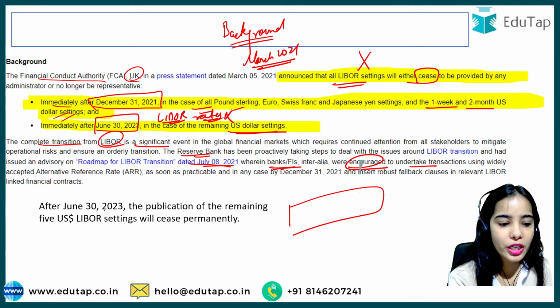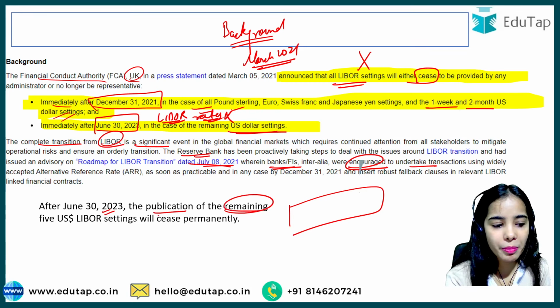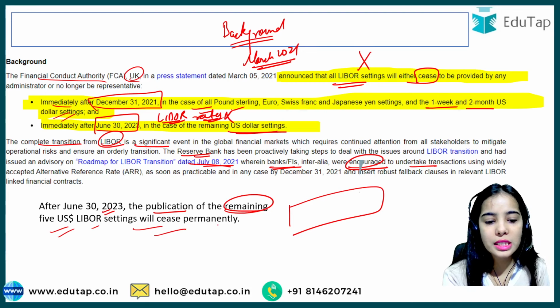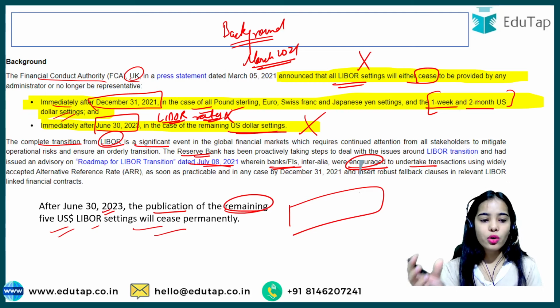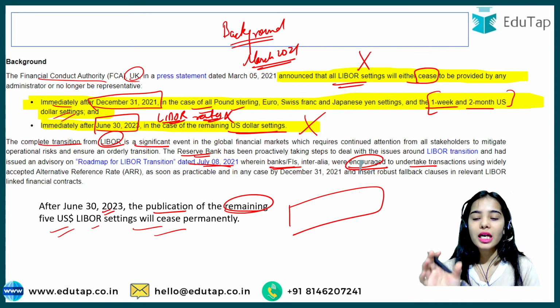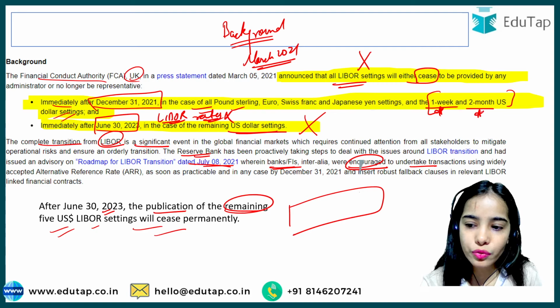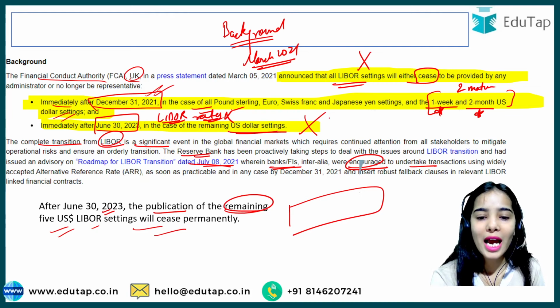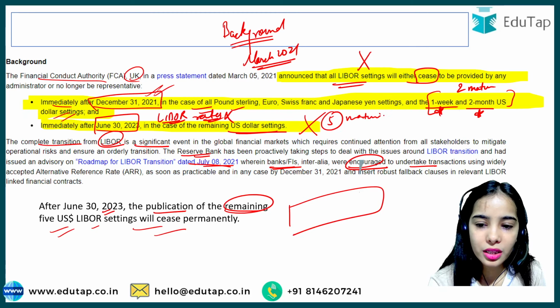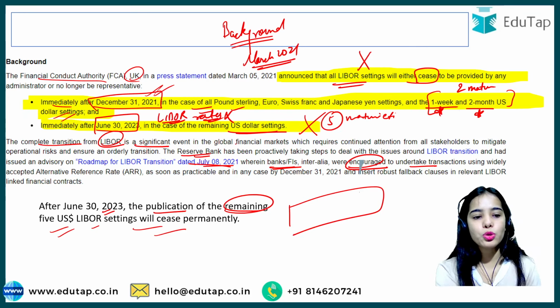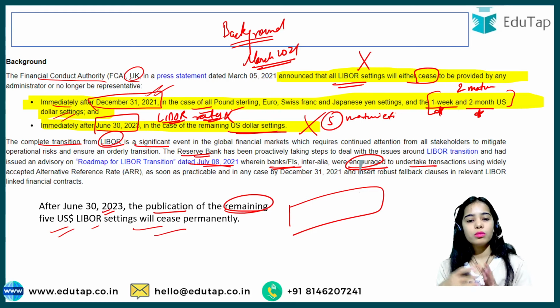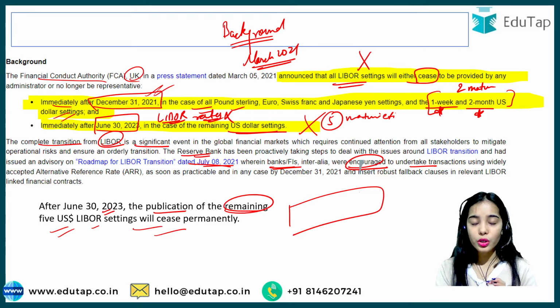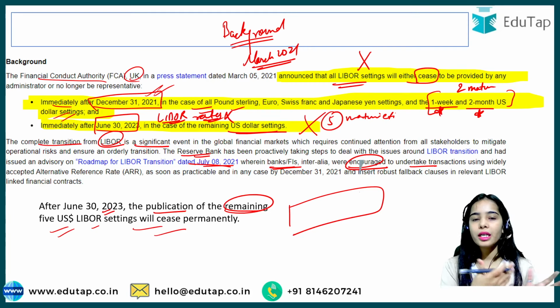After June 2023, the publication of the remaining 5 US dollar Libor settings will cease permanently. I have told you that the US dollar Libor settings for 1 week and 2 week, those 2 maturities, already stopped by December 2021, and the 5 maturities will stop from June 2023. So if the Libor settings will no longer be released, India should also not follow it.